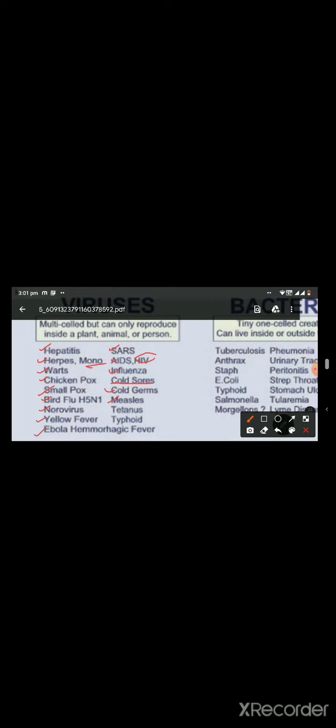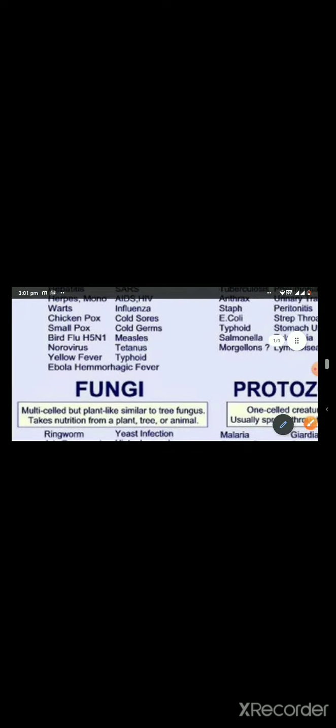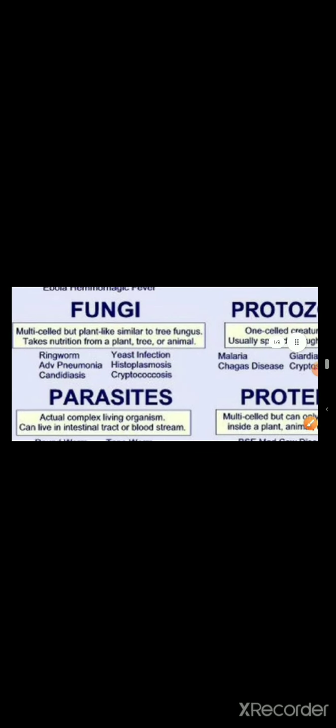Now coming to the fungal diseases. So, what are fungi? Fungi are eukaryotic organisms that will be either single-celled or multicellular, and they do possess a cell wall. First, we'll discuss ringworm.